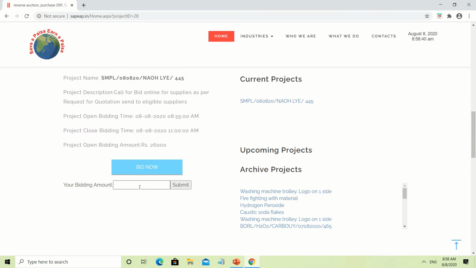Now, we have given an opening bidding amount of 26,000 and there is a model to reduce prices, like we have put a minimum decrement value of 200 rupees. So your suppliers can bid only a minimum of 200 rupees or in multiples of 200 rupees.